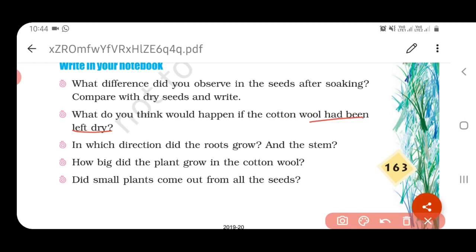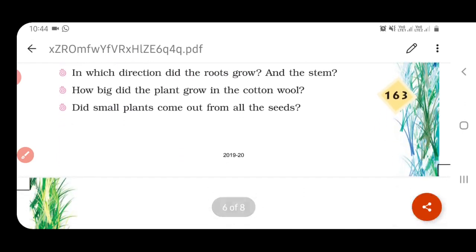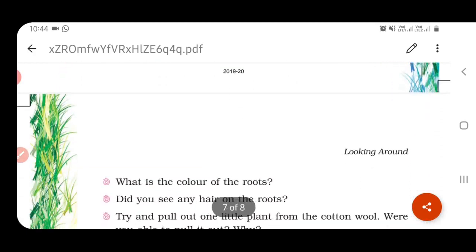In which direction did the root and the stem grow? The root will be growing down, that is, into the tumbler, and the stem portion is above the tumbler. Okay. And how big did the plant grow in the cotton wool? It will not reach a very big size, only a small herb-like plant can grow in cotton wool. Did small plants come out from all the seeds? Here you are going to observe whether plants have come from all the seeds or not.